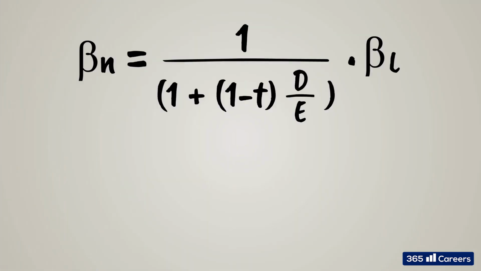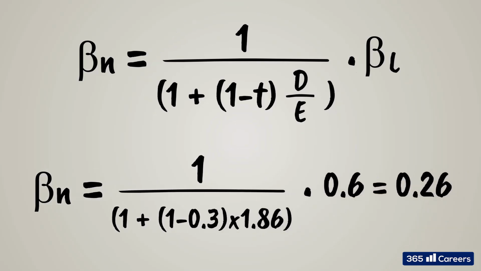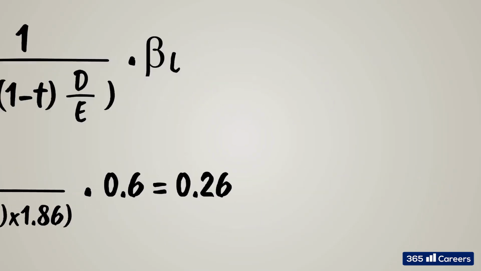First, we must delever company X's beta. This calculation will give a beta independent of the firm's capital structure. To do that, we must multiply company X's levered beta by the following fraction. In our case, this will give a beta of 0.26. This is company X's unlevered beta, independent of the firm's capital structure. So, that's the beta we expect companies from this industry will have when we don't consider their capital structure.